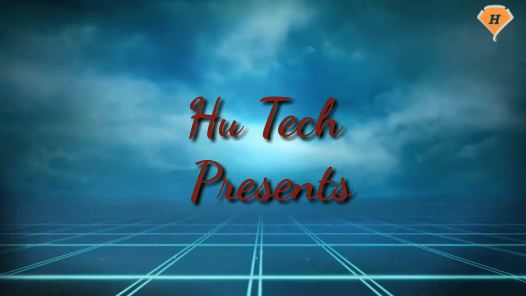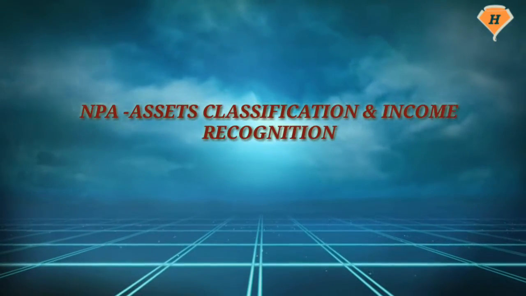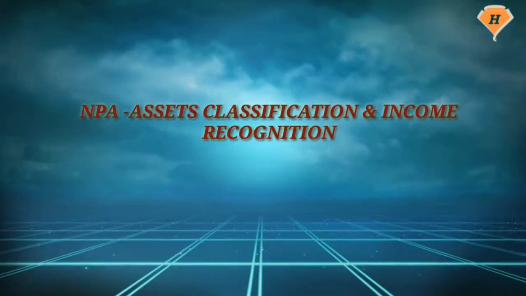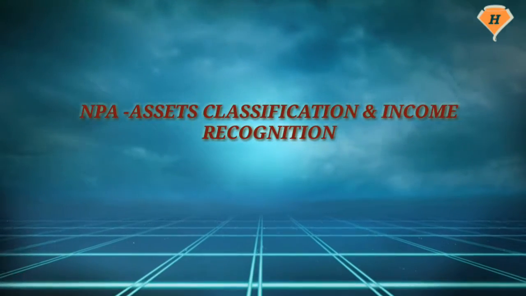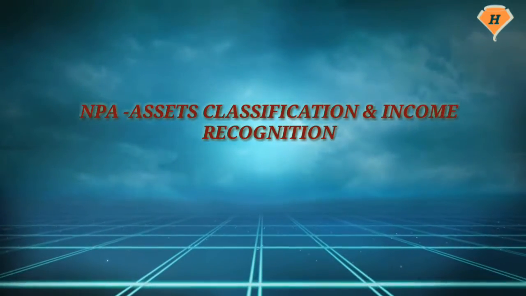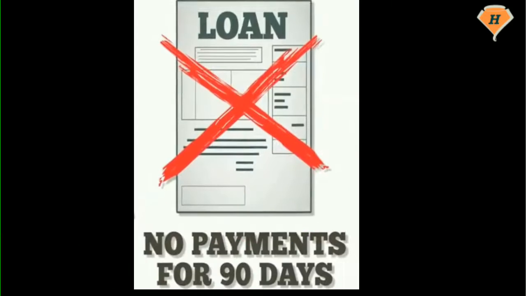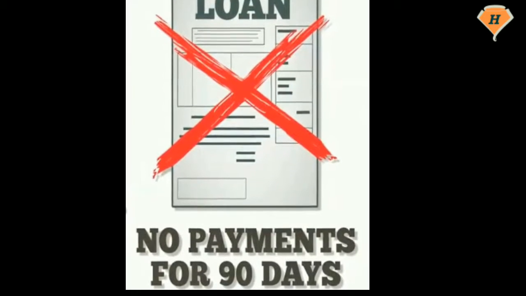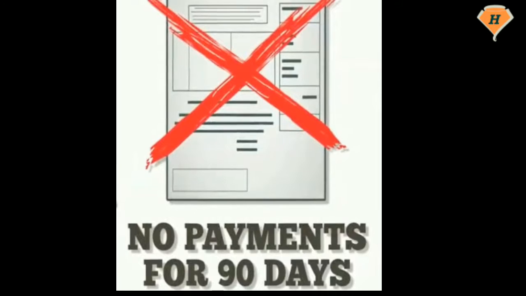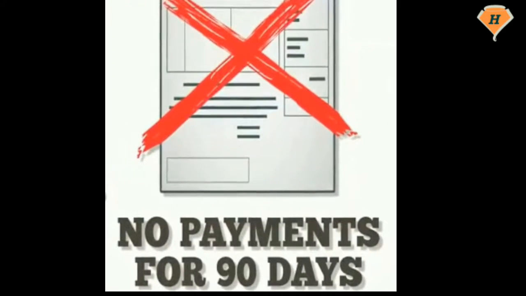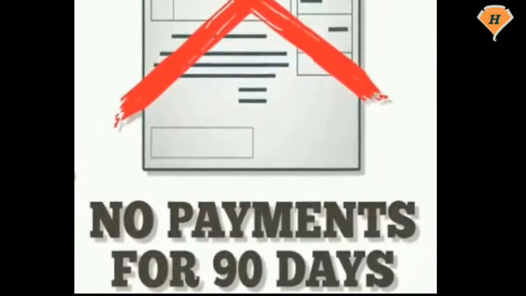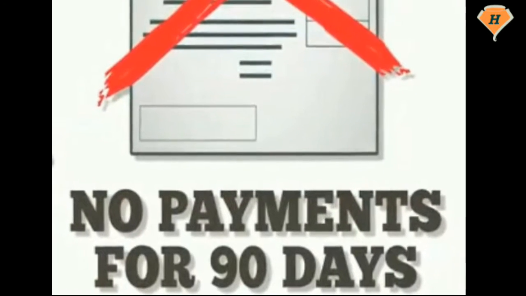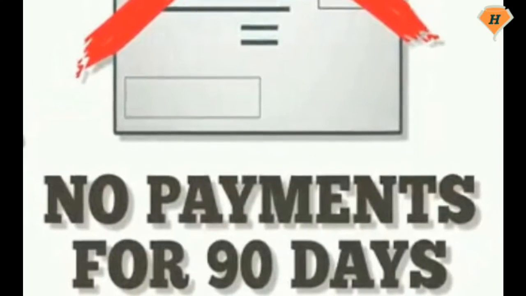I am Satish Singh. Today we are going to learn about non-performing assets, NPA assets classification and income recognition. Non-performing assets are the bad loans of the banks. An asset, including a leased asset, becomes non-performing when it ceases to generate income for the bank. The criteria to identify such assets have been changing over time.